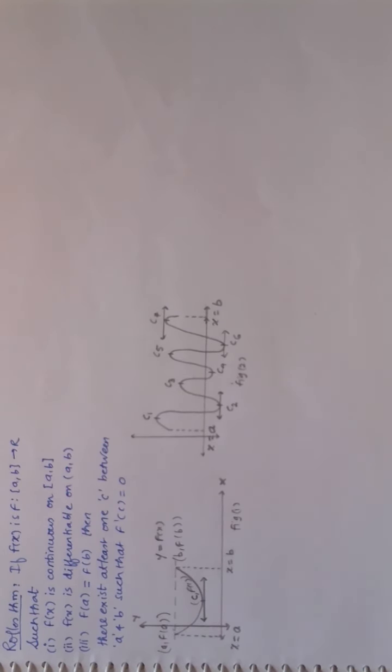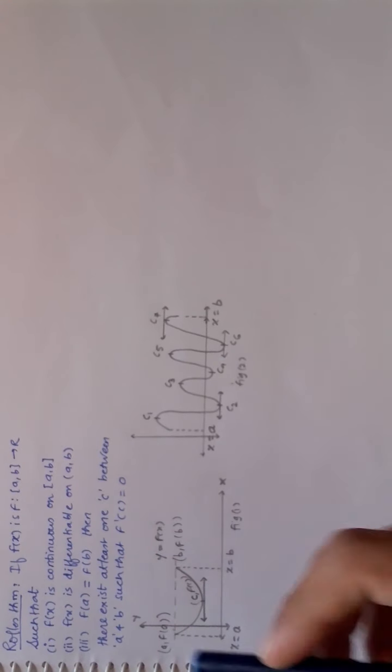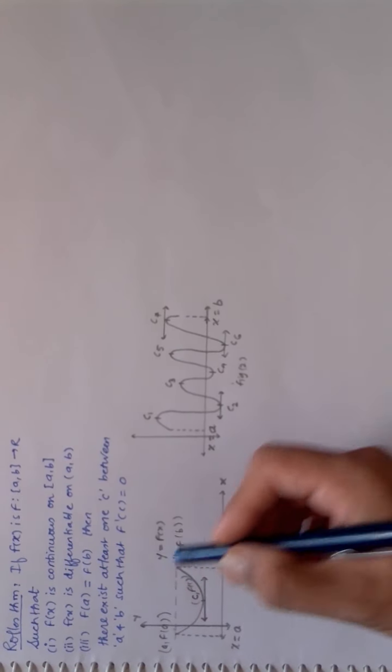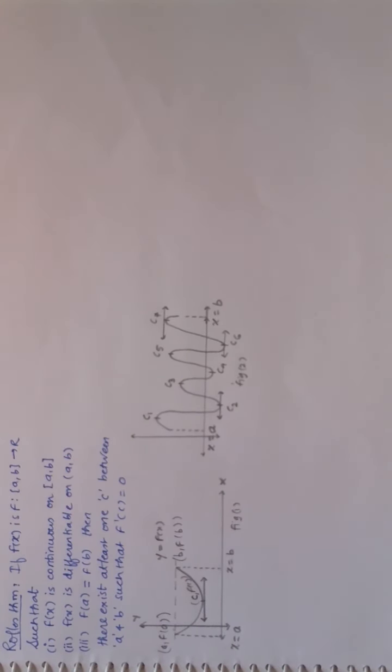But the third condition, which is very important, says that the y coordinate of both must be same, that is function of A is equal to function of B. Then there exists at least one C between A and B, such that f dash C will be equal to 0. This is your geometrical interpretation. Now let us go to algebraic interpretation also.